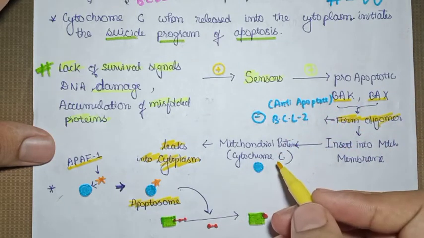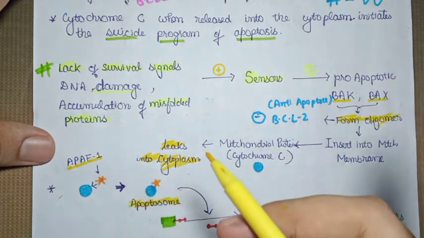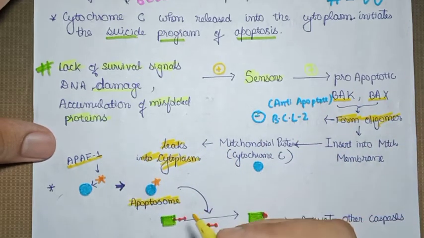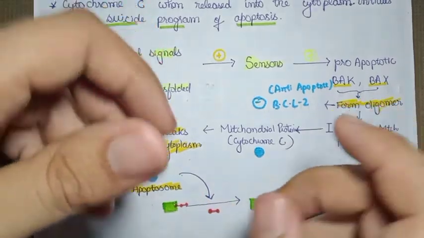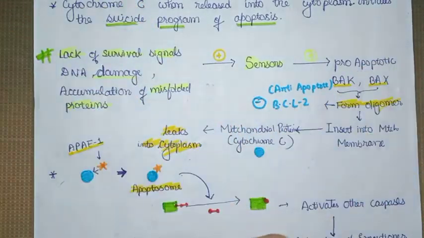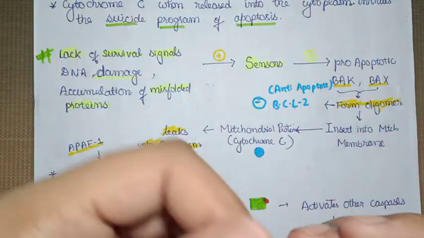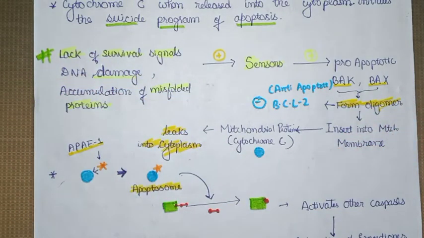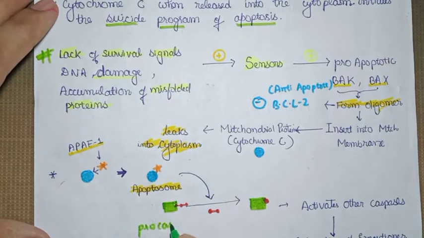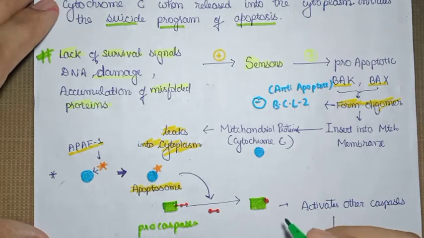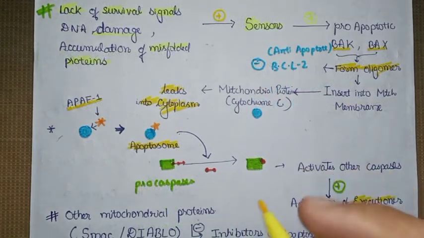Basically when the cytochrome C gets attached to the apoptosis activating factor 1, it forms an apoptosome, which will lead to the breakage of some part of the procaspases. As you all know, in the very beginning I told you caspases are present in some inactivated form, which are called the procaspases. So this is the procaspase. Deletion of some amino acids will lead to the activation of the procaspases into caspases, which will activate other caspases, which will finally lead to the activation of the execution caspase. Now the execution caspase will lead to the apoptosis of the cell.